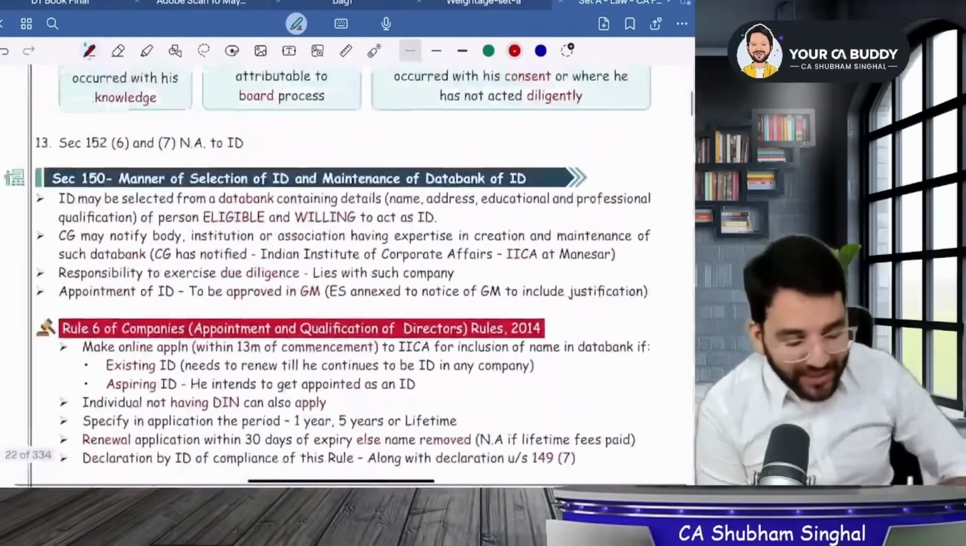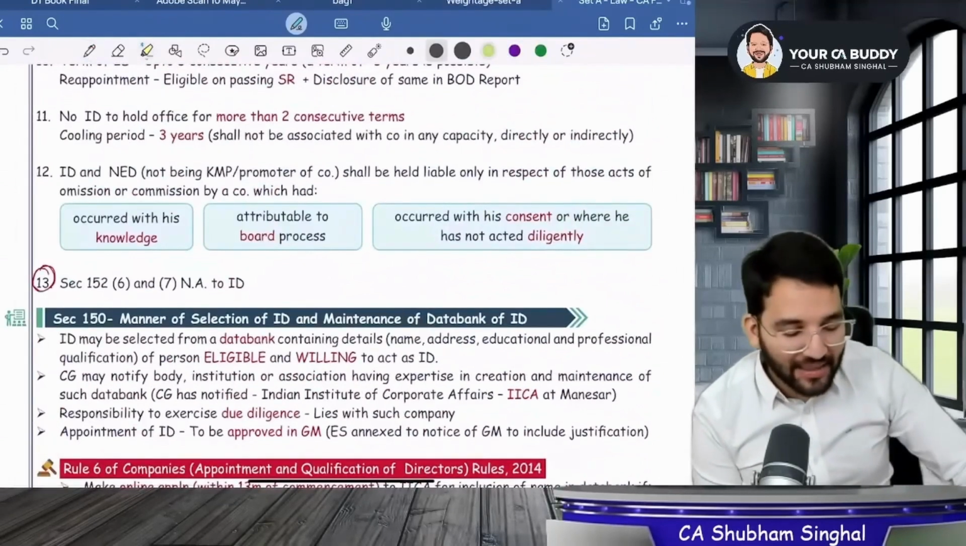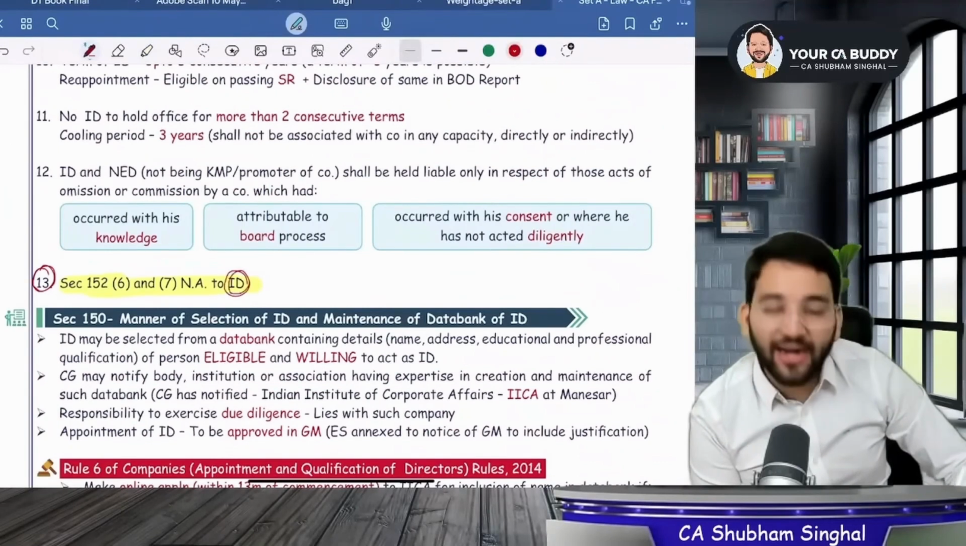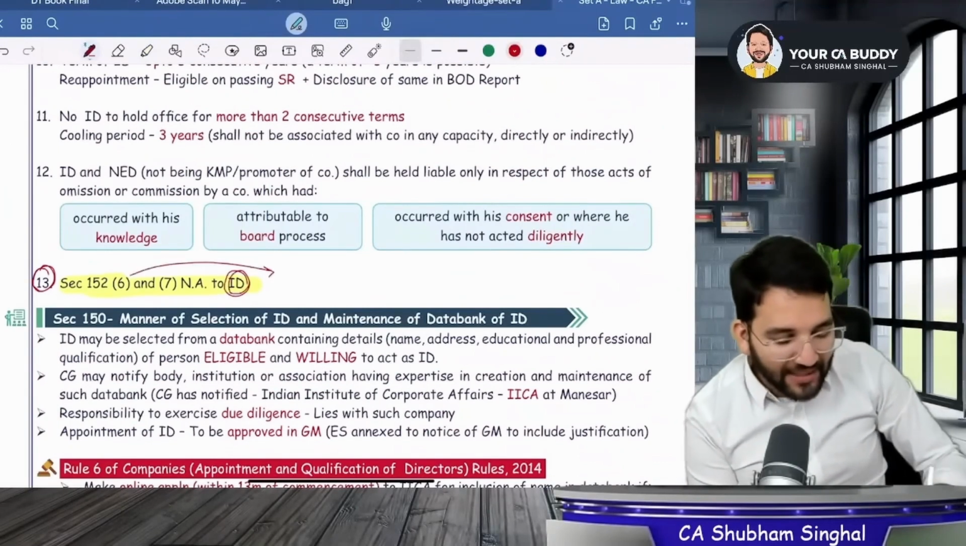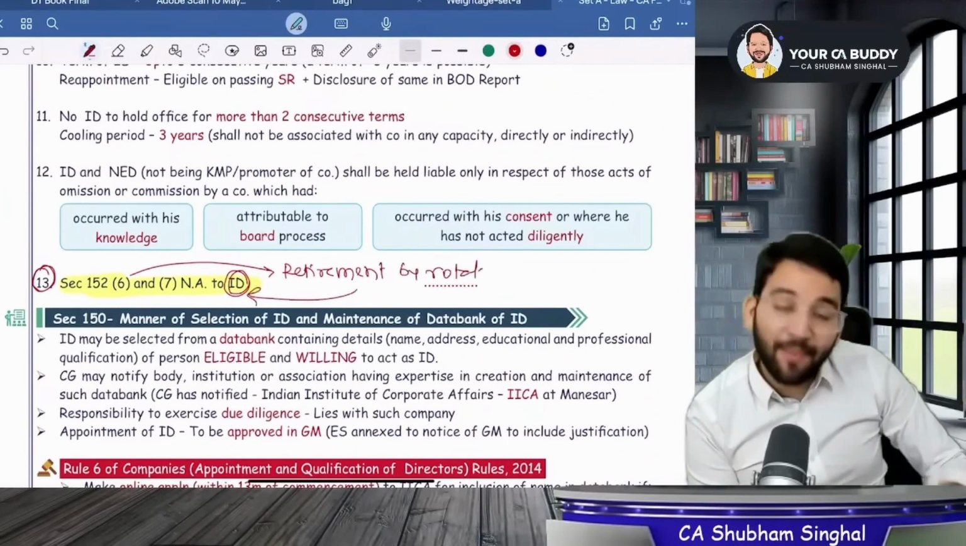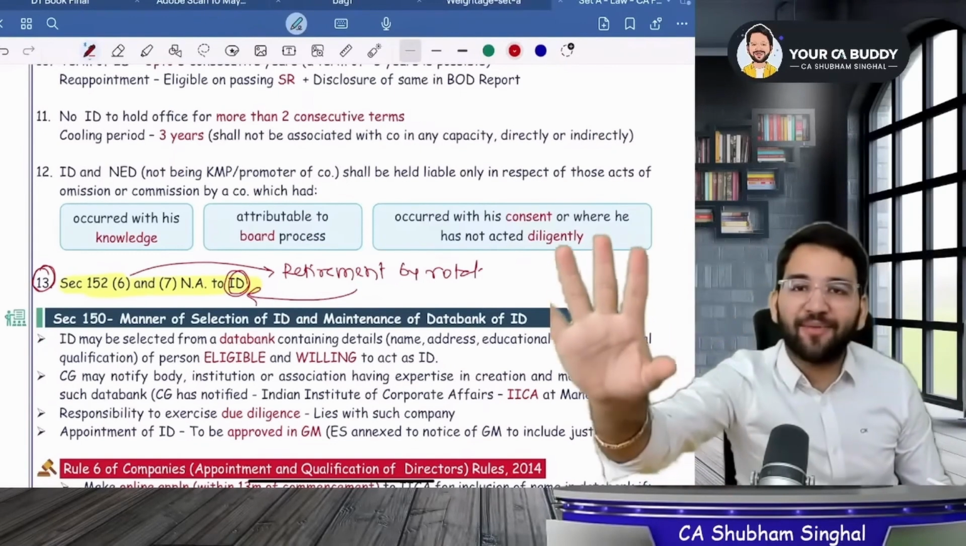If you go and check 149, you will find something else written in it. It's the last line of 149. It says 152.6 and 152.7 is not applicable to independent director. What's 152.6? It's what you're reading now, the retirement by rotation provision. He says that's not applicable. It's saying that the provision isn't applicable to independent directors.